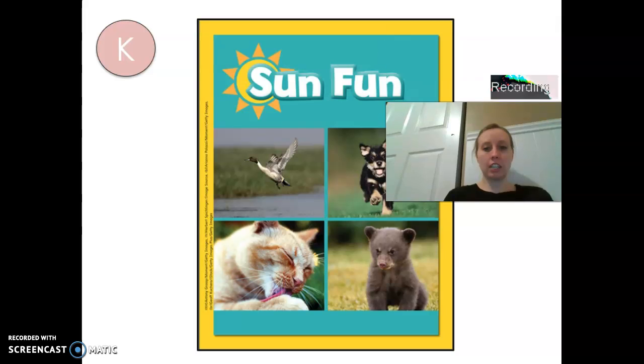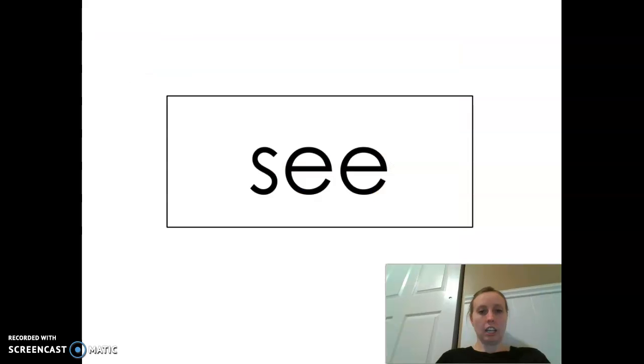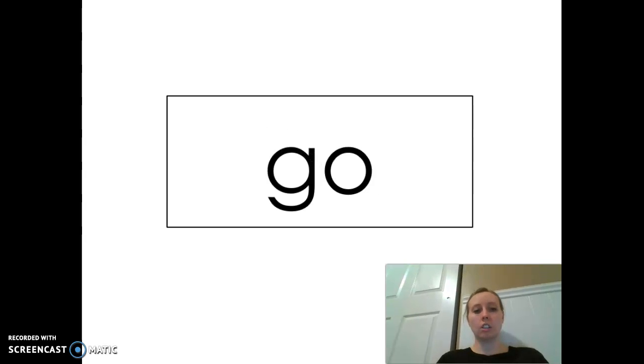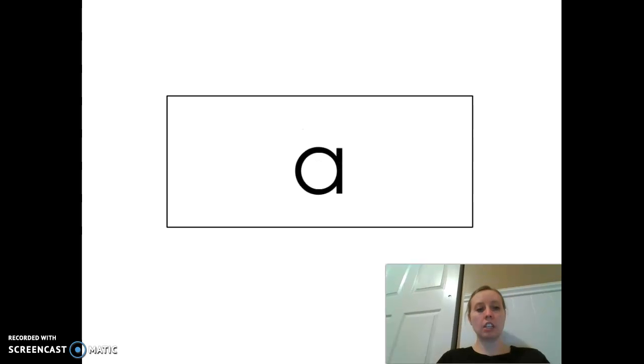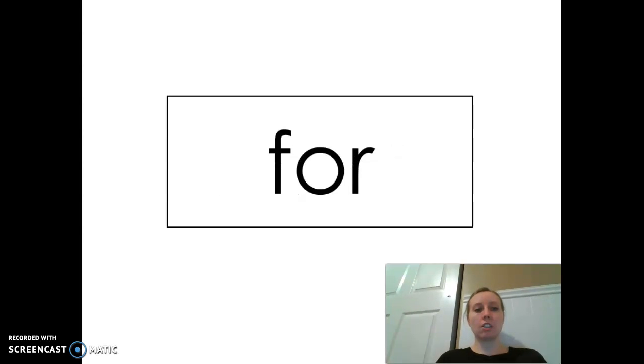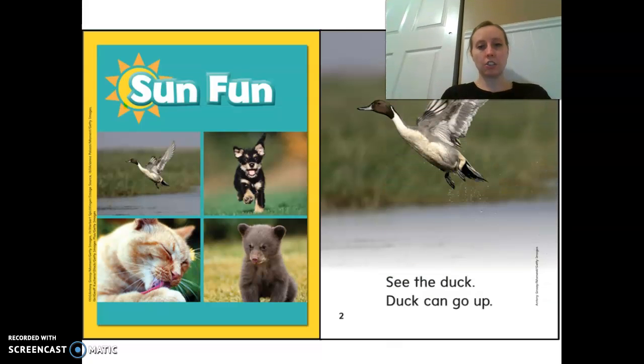And here's our story for today. I'm going to let you read it, then we'll read it together. Your turn. Together. Sun, fun. Okay, here we go. 3, 2, 1. See. 3, 2, 1. The. 3, 2, 1. Go. 3, 2, 1. Is. 3, 2, 1. Have. 3, 2, 1. For. Okay, your turn first, then we'll do it together. Your turn. Together. Sun, fun.